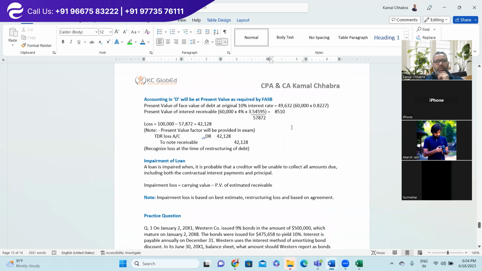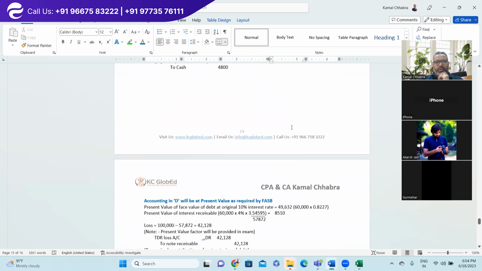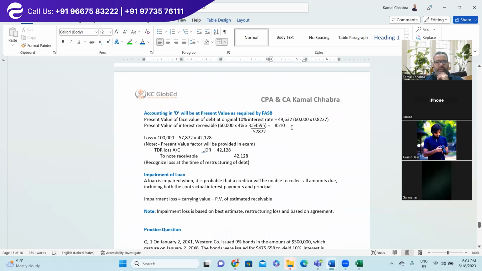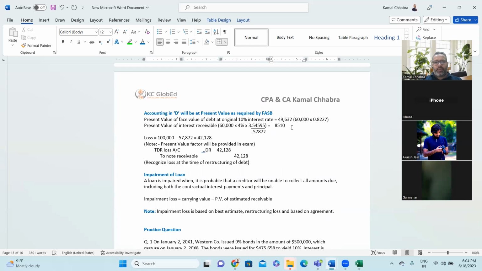accounting in the debtor's books. Okay, so in the previous example, sorry, we missed finishing this last paragraph. Accounting from the financial point of view will be at the present value of the required payments. So present value of the face value of the debt at the original 10% interest rate, that is 49,632, 60,000 multiplied by the present value factor, which is 0.8227.